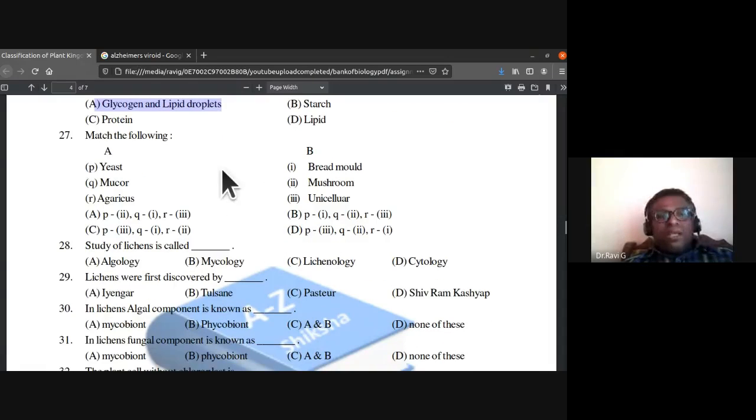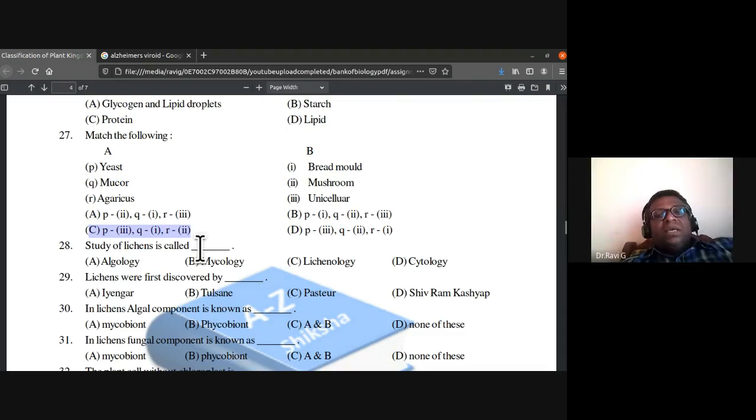Match the following. A and B, you have to match that. Yeast is unicellular, P3. I think two options are there with P3, C and D. Mucor, agaricus, I know is a mushroom, the scientific name. So R2, so C is the answer. P3, Q1: bread mold is mucor, and agaricus is a mushroom.